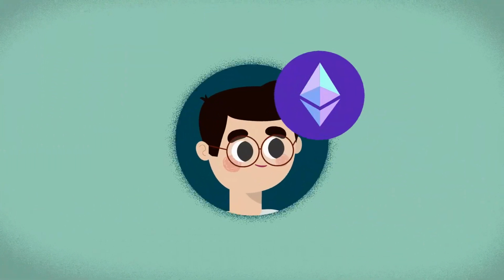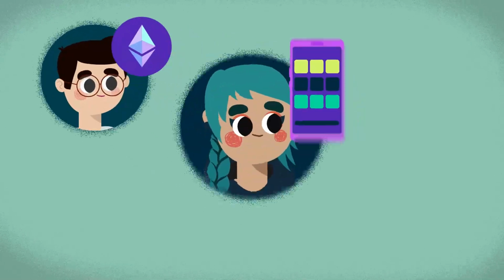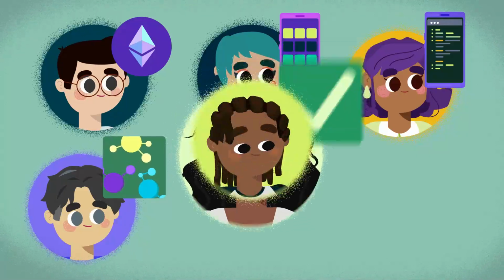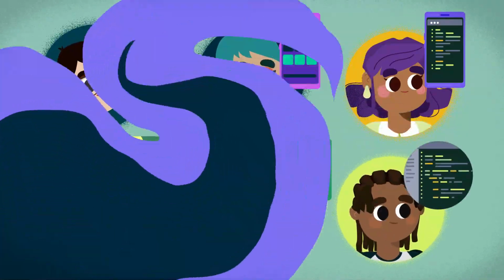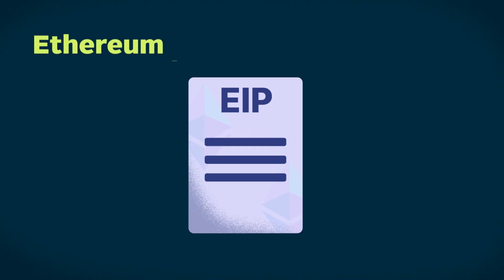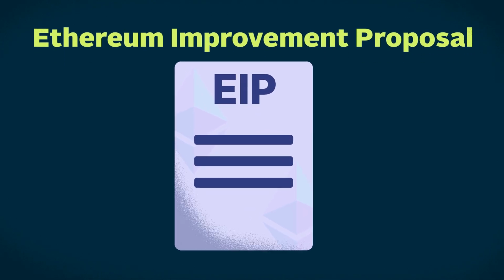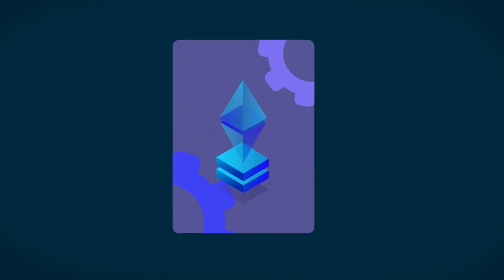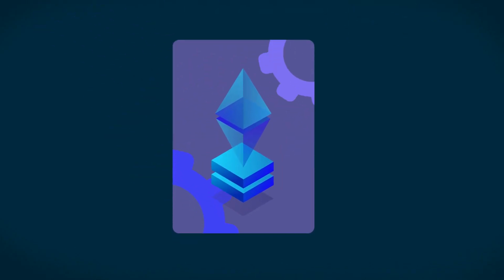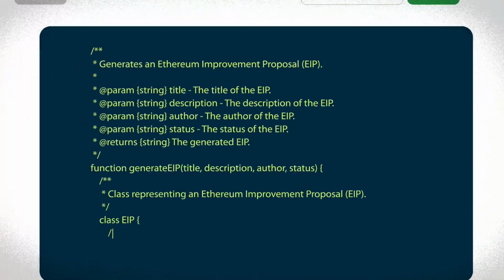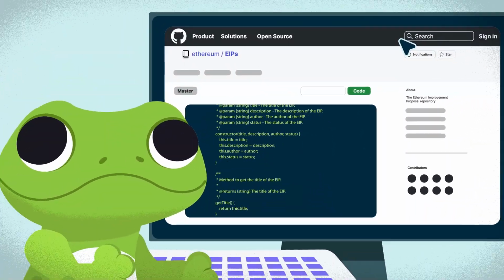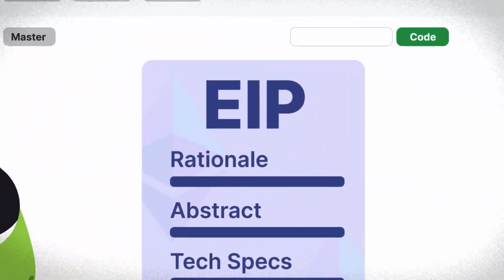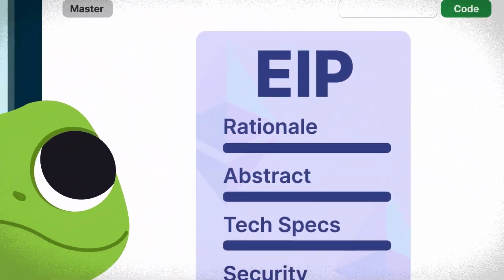This group includes ETH holders, application users, application developers, node operators, validators, and core developers. At the center of this off-chain process is the Ethereum Improvement Proposal, also known as EIP, which serves as the standard for proposing changes to Ethereum. An EIP can be created by anyone in the Ethereum community with enough technical proficiency via GitHub, and needs to include all necessary information regarding the proposed changes.